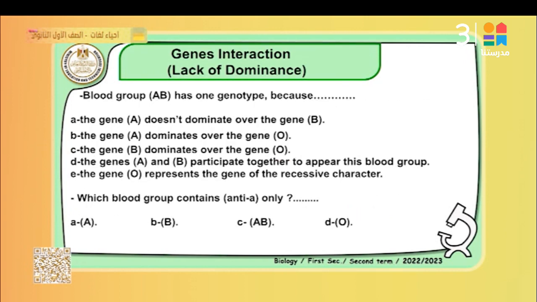Inheritance of the blood group. Pay attention, please, dear student. In the blood groups, there are multiple alleles: A, B, and O. Co-dominance: A is not dominant to B. Complete dominance: A is dominant to O, B is dominant to O. In the blood group, there are 6 genotypes and 4 phenotypes: blood group A, blood group B, blood group AB, and blood group O.